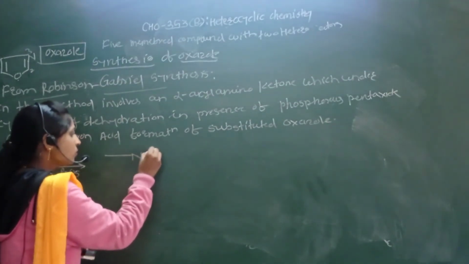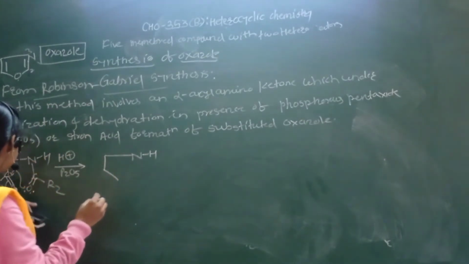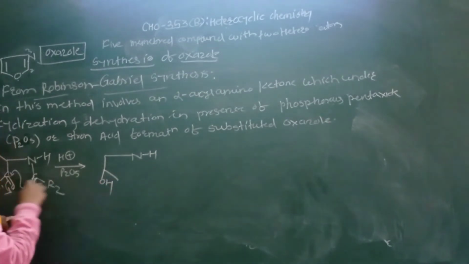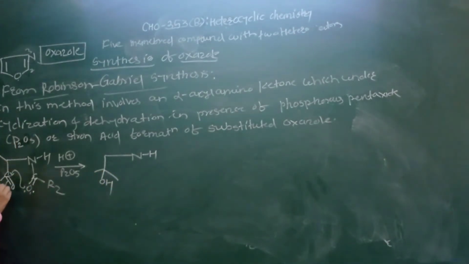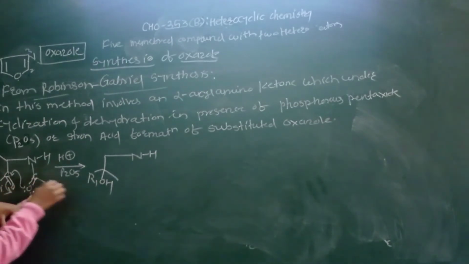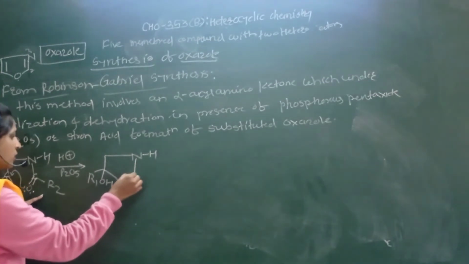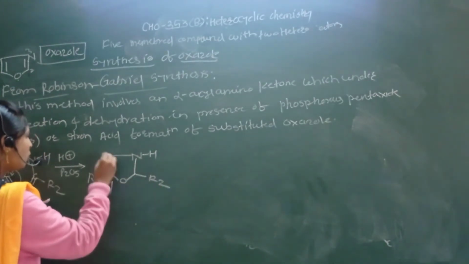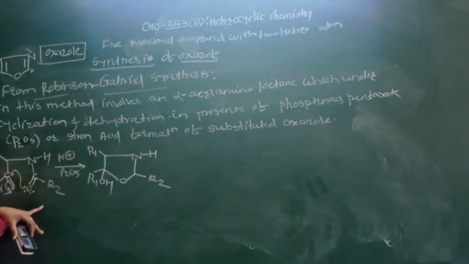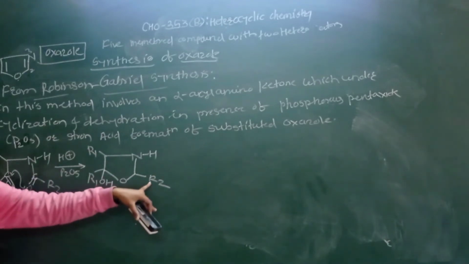Here NH, this carbon will convert into the OH, R1 as it is, and again this carbon is attached to R2 and R1.